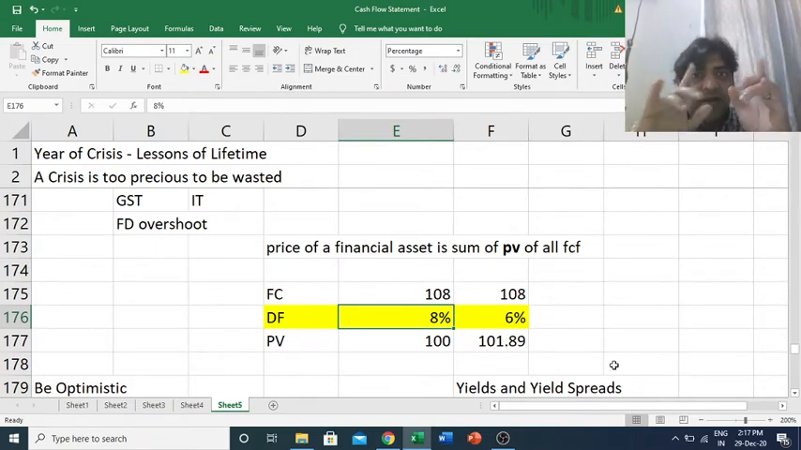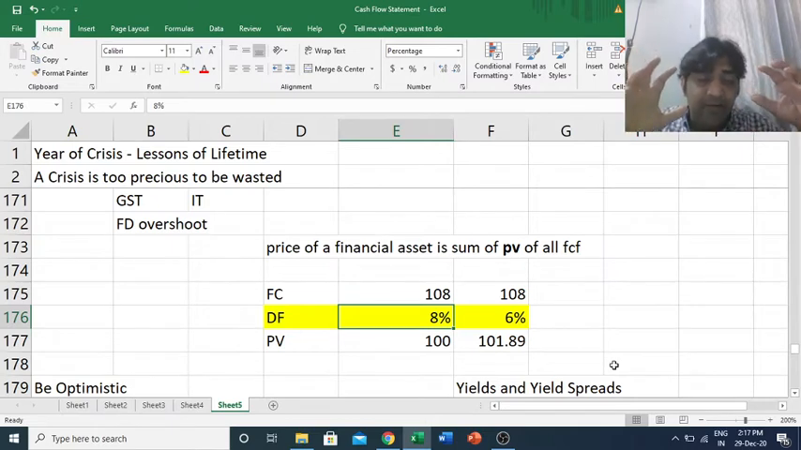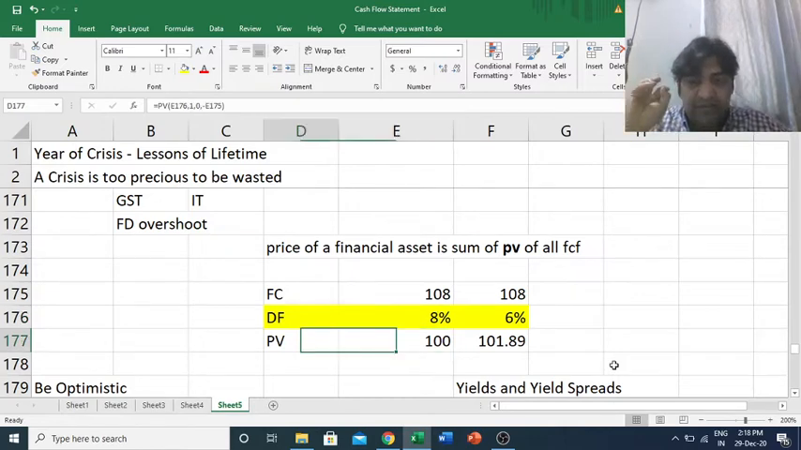So what we have seen in the previous video is that low cost of capital is good for the stock markets. In this video, we are seeing that a low discounting factor translates into theoretically high present values, I mean stock prices. This is the second thing which we learn from this crisis.